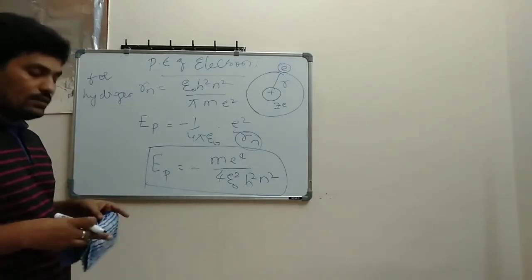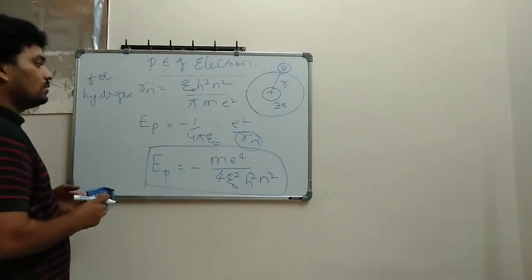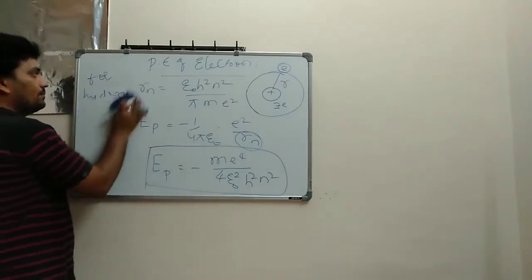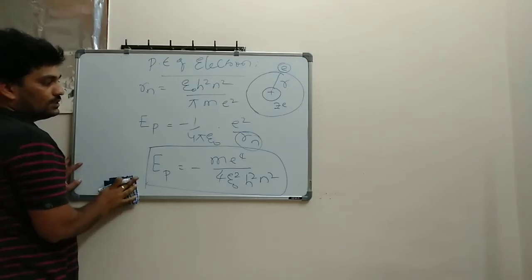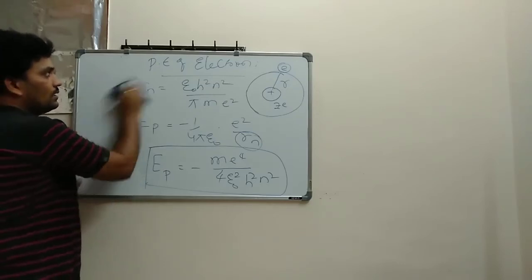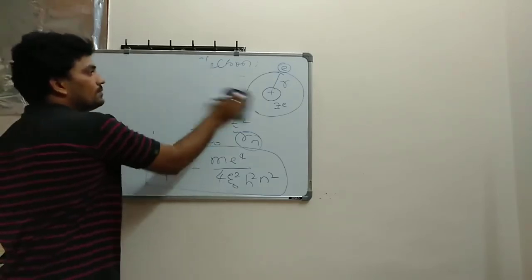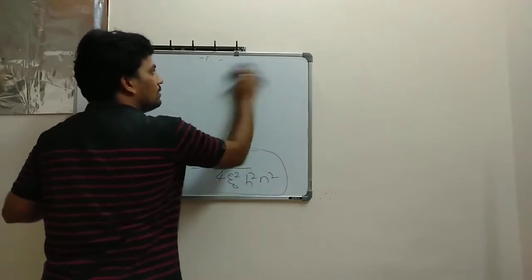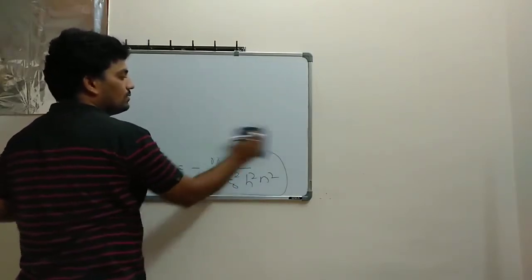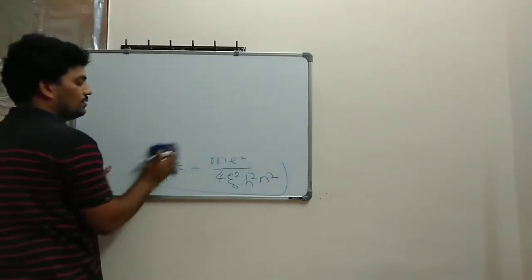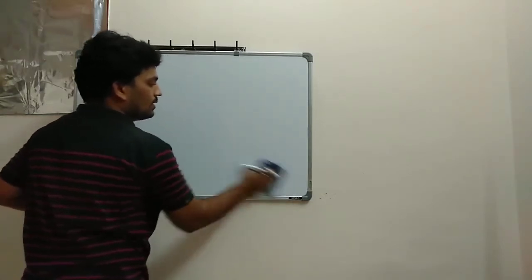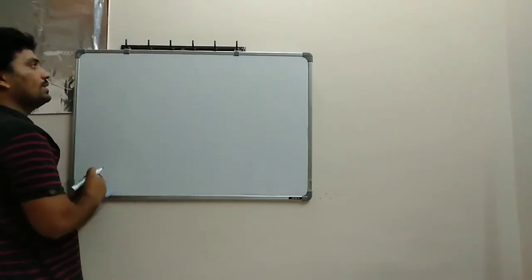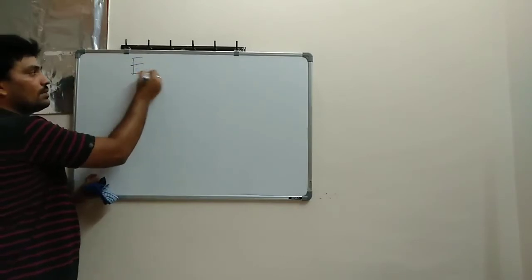Next, what could be your total energy? Now I want to get the total energy. Please note it down. This is for the potential energy. Now potential energy is over. Now total energy I am writing with E.